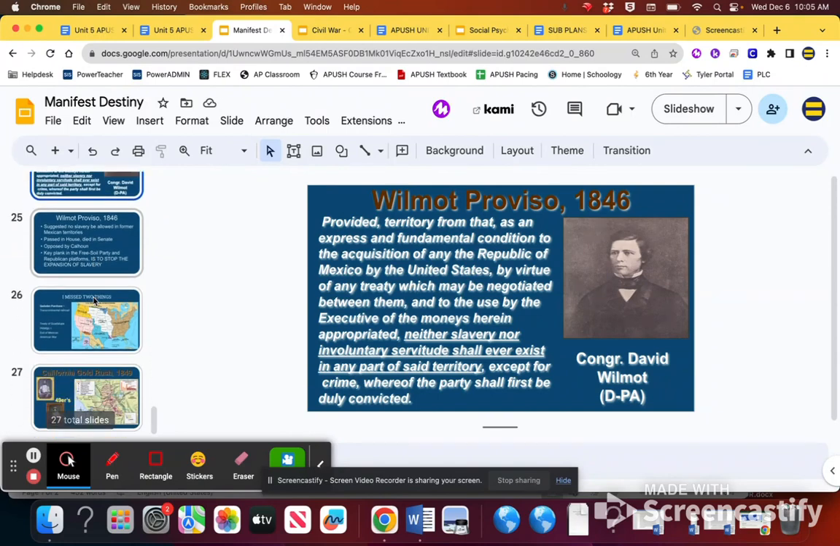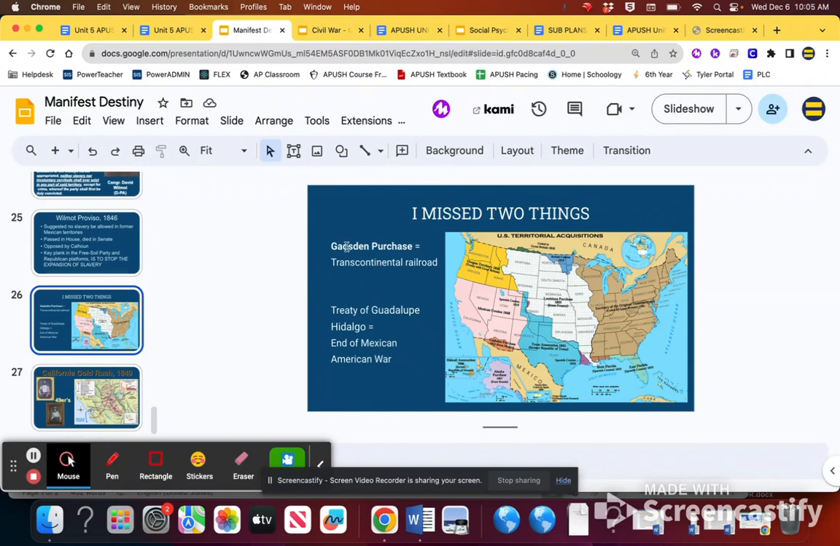Right, it is a failure. We did miss a couple things as we go through: the Gadsden Purchase. We buy this little piece of the south part of Arizona and New Mexico for the Transcontinental Railroad. So that is the last way we acquire land. We purchase it, like in the Gadsden Purchase, and the Treaty of Guadalupe Hidalgo ends the Mexican-American War.